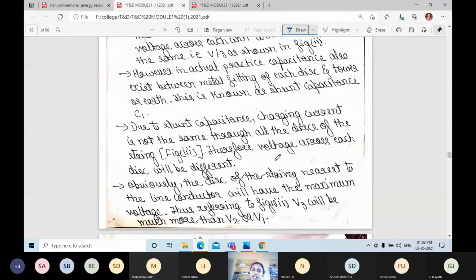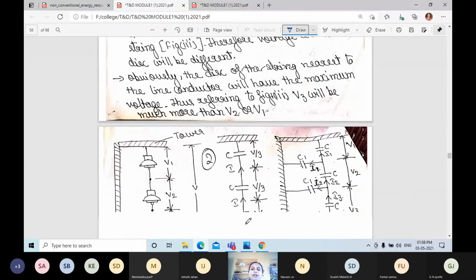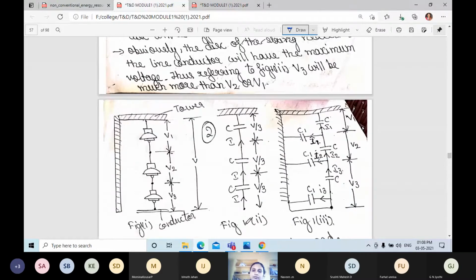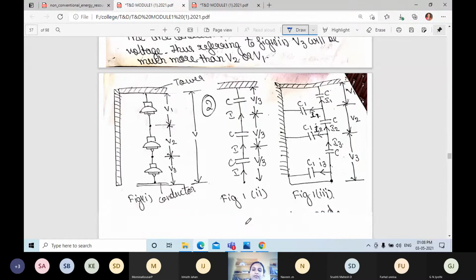That disc will have the maximum stress. V3 will be much more than V2 or V1, that means V3 is greater than V2 or V1.